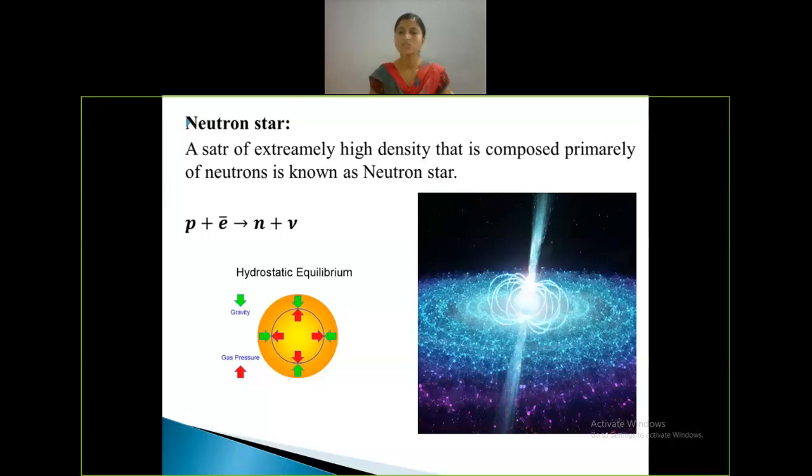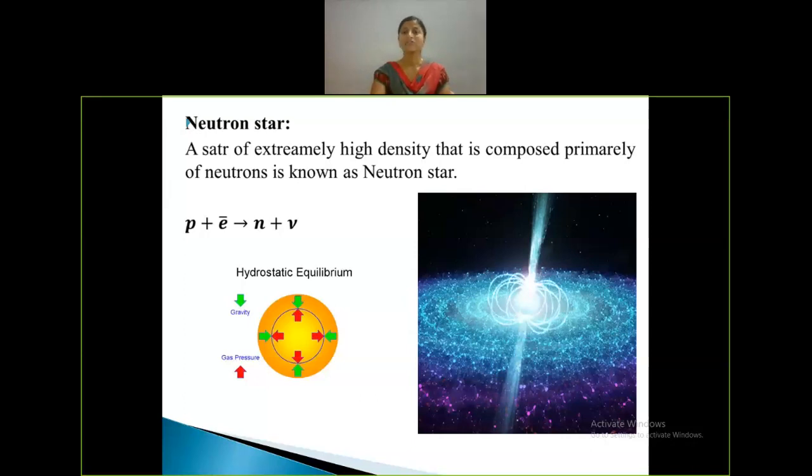When a massive star is formed and the temperature is 10 raised to 9 Kelvin, a very massive element, iron, is present in the core of the star. That iron is converted into alpha particles, that is, helium particles.